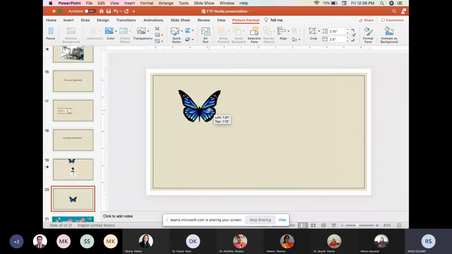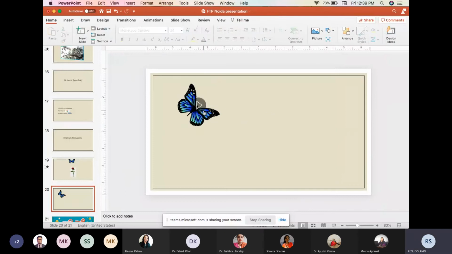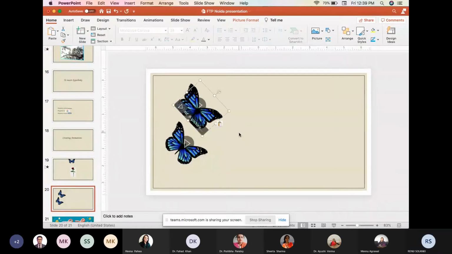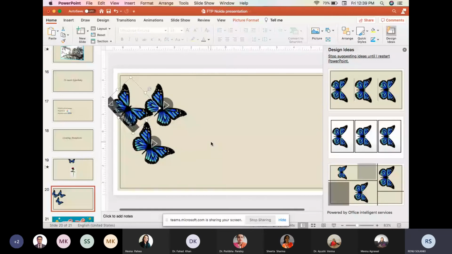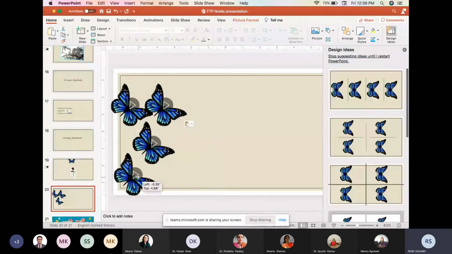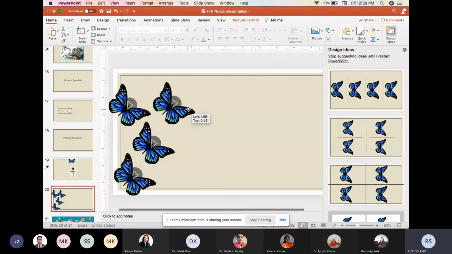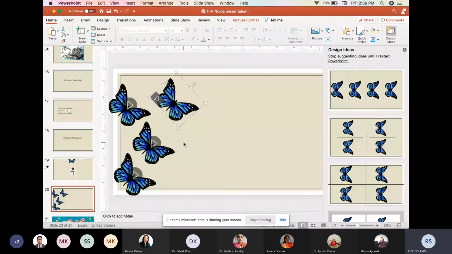And for example, what I will do, I will tilt it. I will copy it by clicking Command C on the Mac and Control C on Windows, and I will paste another one. So you see that we have two butterflies, we have three butterflies. Again we can increase the number of butterflies, and another thing that we can do is change the size of the butterflies, that we can do with the help of this one.